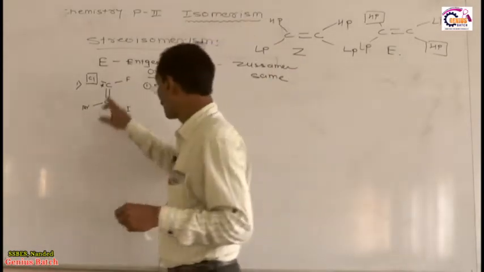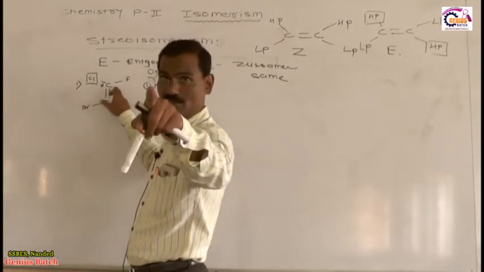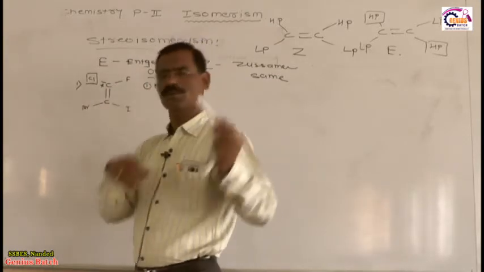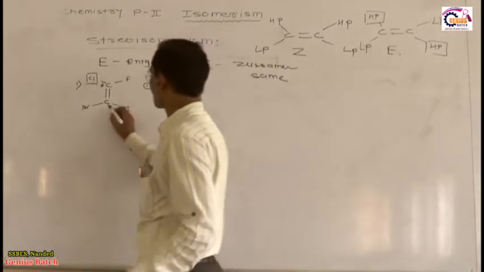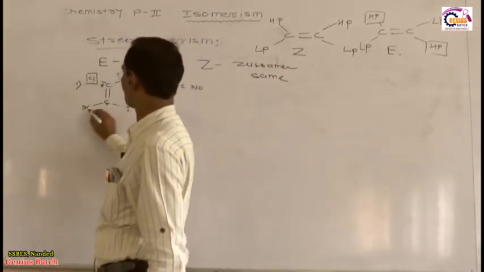You see the atomic number of the first atom which is attached to the sp2 carbon. If it is a big group, don't worry, you see the first atom, okay? Now come toward this carbon atom. Now here bromine, here iodine.